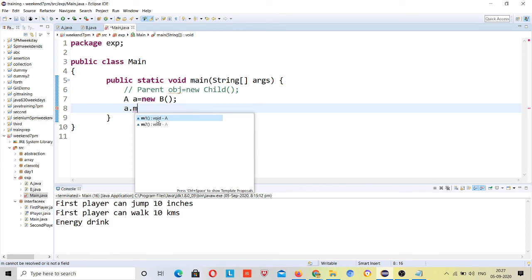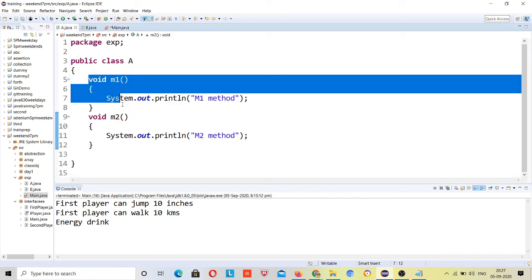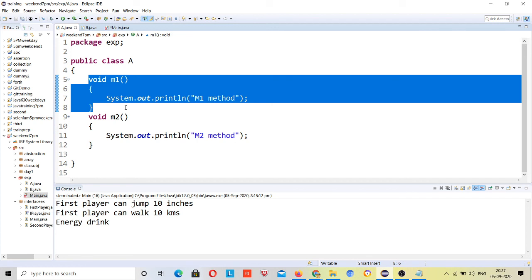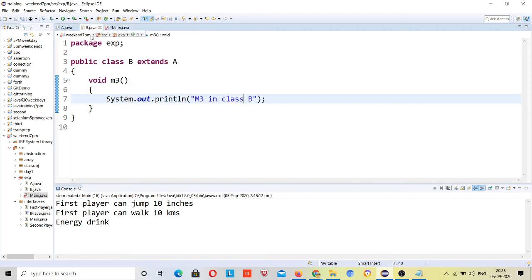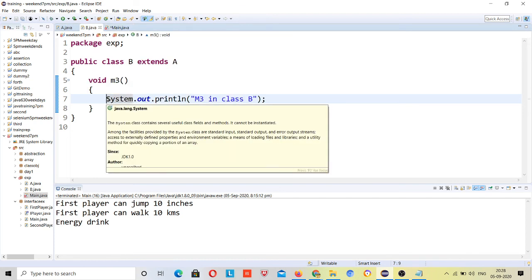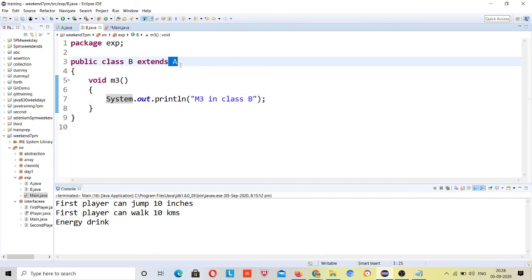So first it will try to find it inside your A, and the rule is this m1 method should be present inside your parent class A. It came here and checked that this is present inside your parent class A. Then it will go to the child, because you have passed the object for the child, new B. It will check that it is present inside the child, because we are extending this, right? Extending means the method is present there either way. I hope you guys understand this, okay?